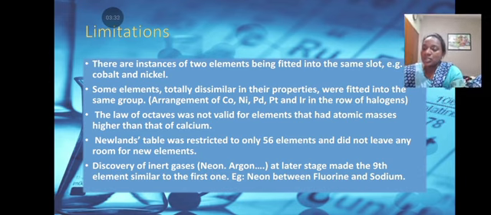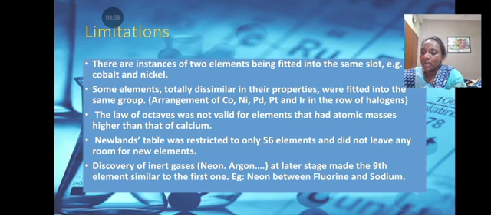Newlands' table was restricted to only 56 elements and did not leave any room for new elements. Discovery of inert gases, neon and argon, at a later stage made the 9th element similar to the first one. Example, neon between fluorine and sodium.